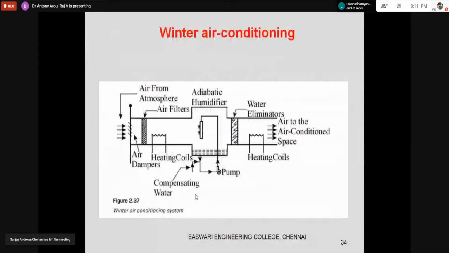The same thing we can extend to winter air conditioning. I think all of you might be knowing winter air conditioning. If it is winter air conditioning, I'm going to take the air from outside, heat it, then humidify it, and then heat it again. What is the purpose of this heating coil? It will increase the temperature and decrease the RH, so that you can add more moisture. After that, you are reheating to supply into the room.